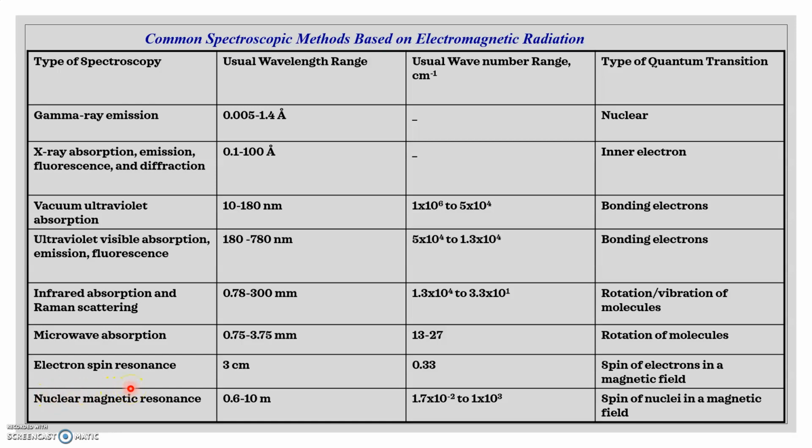Electron spin resonance: the wavelength range is 3 centimeters, where the spin of electrons is studied in a magnetic field. And next is nuclear magnetic resonance, with a range of 0.6 to 10 meters, where the spin of nuclei in a magnetic field is studied. This entire range can be properly studied whenever electromagnetic radiations are passed on the molecule or sample to be analyzed, using the advanced spectroscopic techniques.